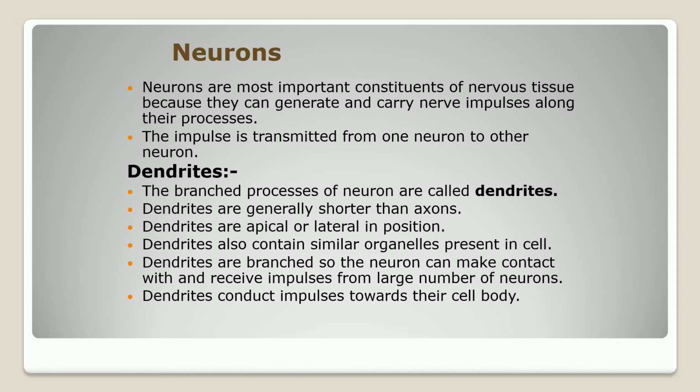The dendrites are apical or lateral in position. They contain similar organelles present in the cell. Dendrites are branched structures so the neuron can make contact with and receive the impulses from a large number of other neurons. Now the axon.